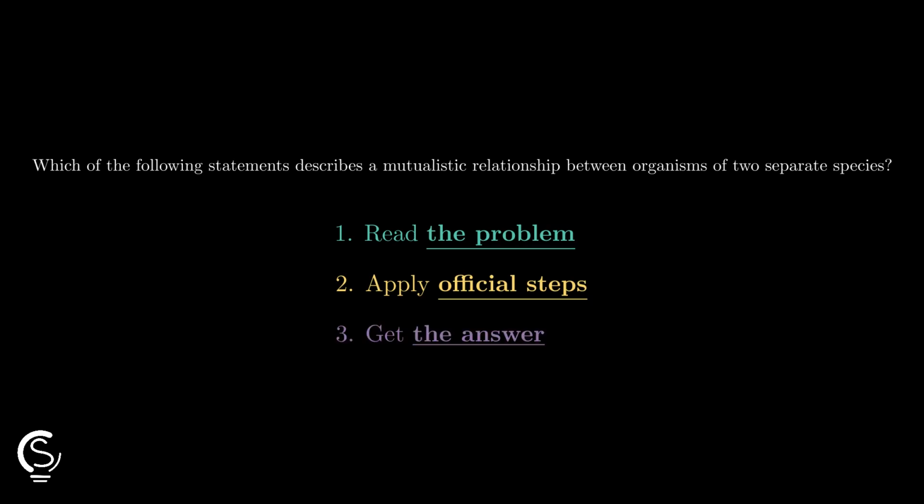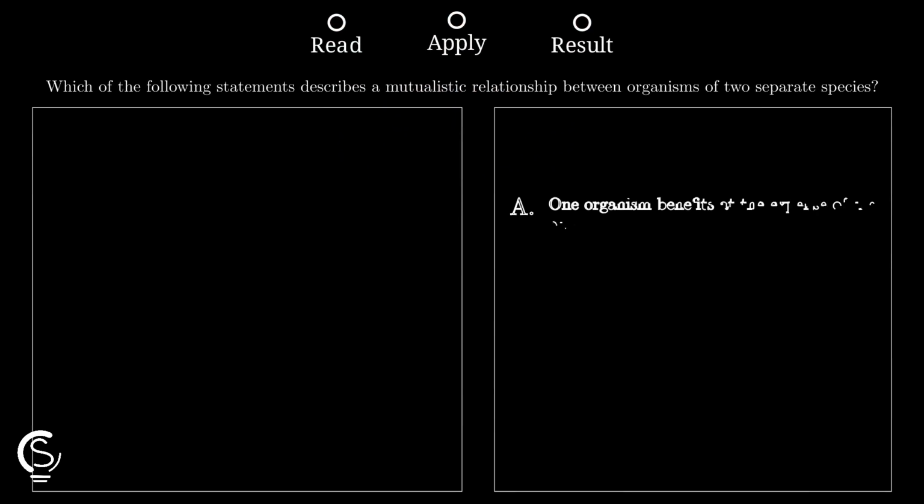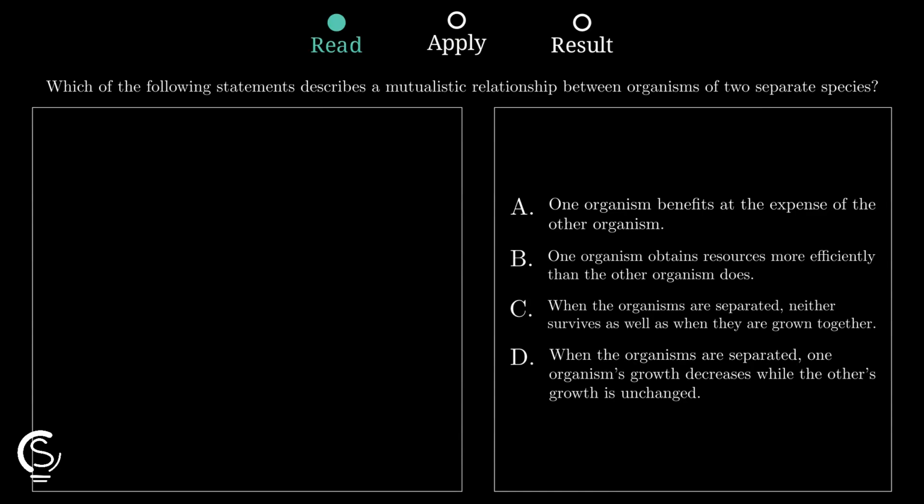Mutualism questions are simple if you know what to look for. Let's identify which statement describes two species helping each other. First, remember that mutualism is a specific type of symbiotic relationship where both species involved must benefit from the interaction. We need to find the option where everyone wins together.